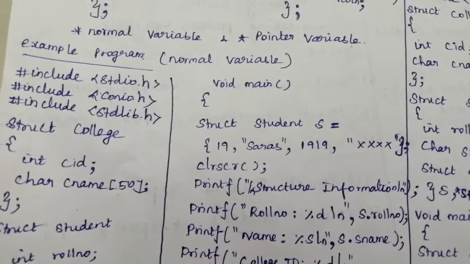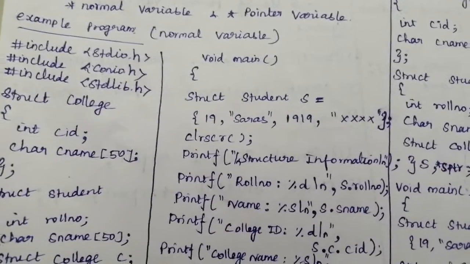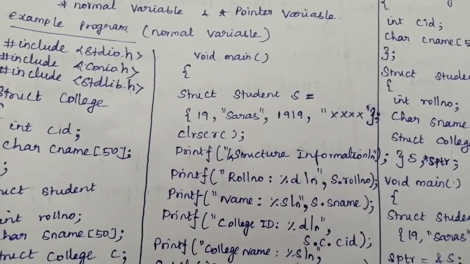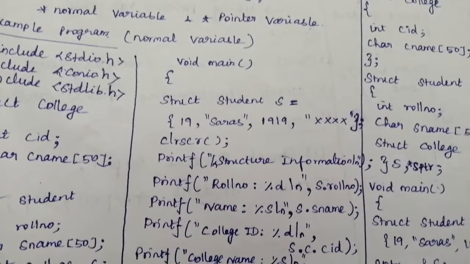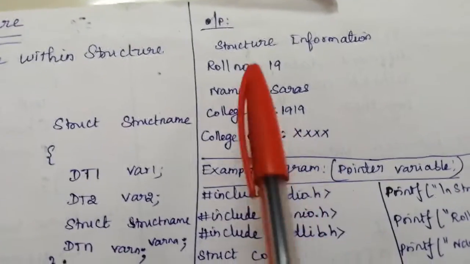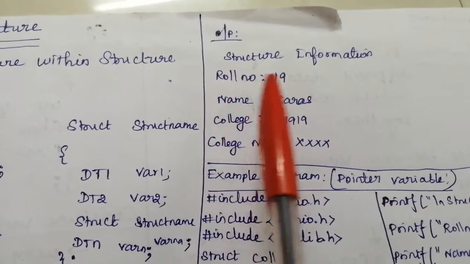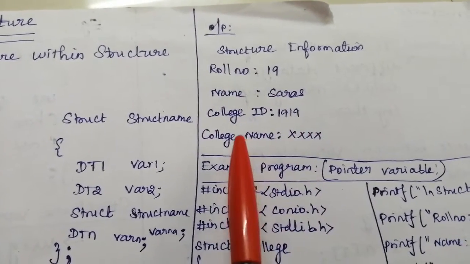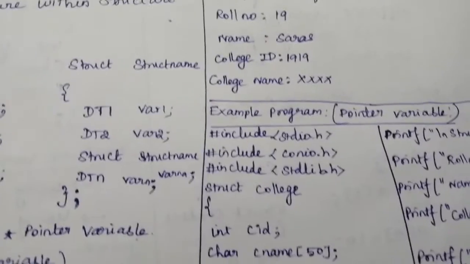So after writing this program, you can compile it. It displays there is no error, which means the program has been compiled successfully. Then you can go for the running option. While running, the output will be displayed on the screen like this. So this is the output of the structure information: roll number 19, name Saras, college ID 1919, and college name XXXX. So this is the output for the corresponding program.